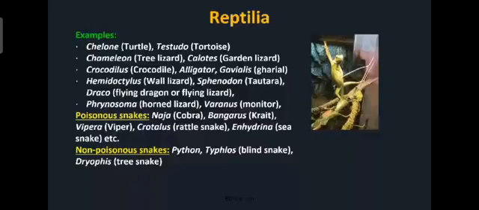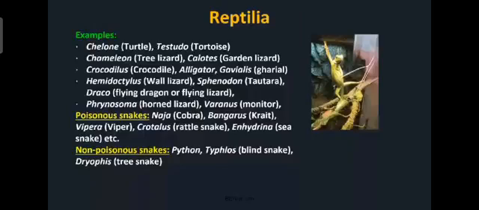Calotes, garden lizard. Crocodilus, that is crocodile. Alligator. Then gavialis, that is gharial. Hemidactylus, wall lizard. Then Draco, flying dragon or flying lizard. Phrynosoma, that is horned lizard. Varanus, that is monitor, ghorpad.